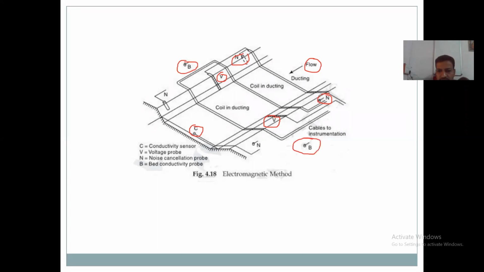These are the cables to instrumentation, coil inducting. Capital N is the noise cancellation probe. These are the various terminologies related to this electromagnetic method.